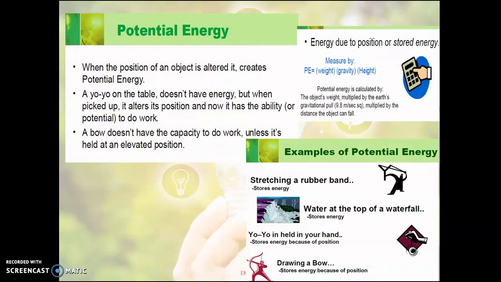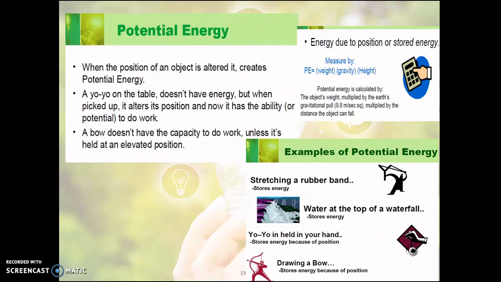So how do we define potential energy? If the position of an object is unaltered, that would create potential energy. I will take an example of a rubber band. I stretch the rubber band and I keep it without doing anything, and that is your potential energy. The energy is stored in the stretched rubber band.